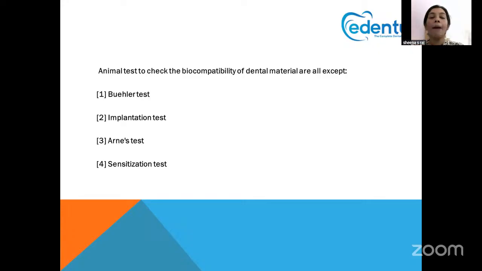Options include Buhler's test, second is implantation test, third is Ames test, fourth is sensation test. So you can memorize the animal tests as SBI. S is the sensation test, B is Buhler's test, and I is implantation test. All the SBI come under animal tests. So of course, the Ames test is the test that is not included in the animal tests.